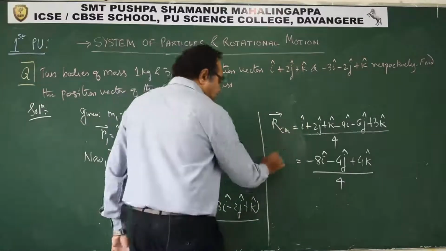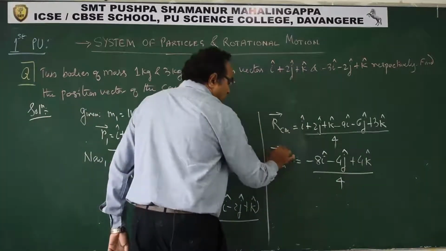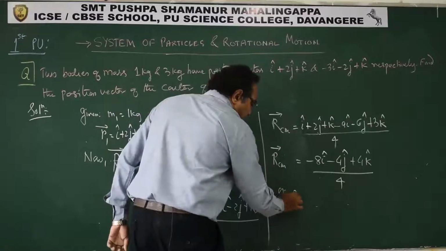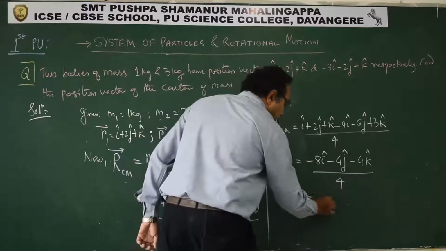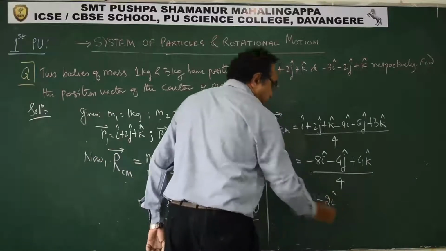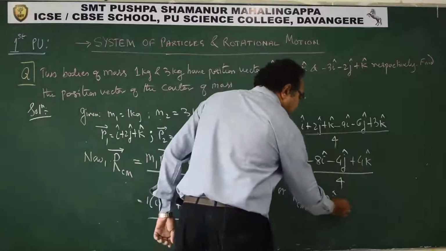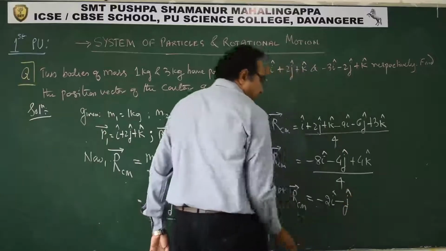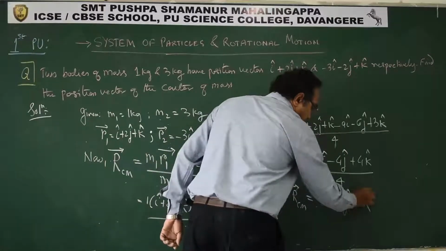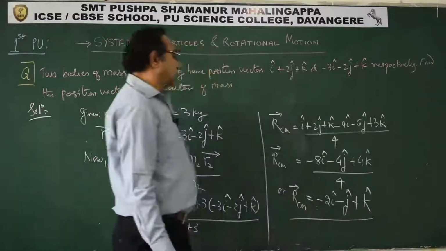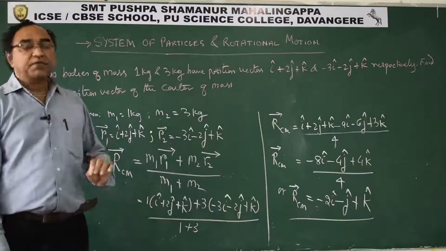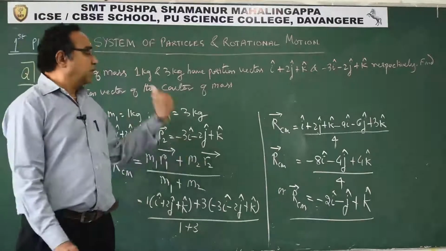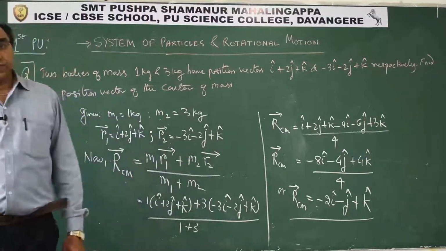So this can be written in this form, or we can say position vector of center of mass minus 2i minus j plus k. This is exactly how we can say the position of center of mass. If it is given in the vector form, we can use it.